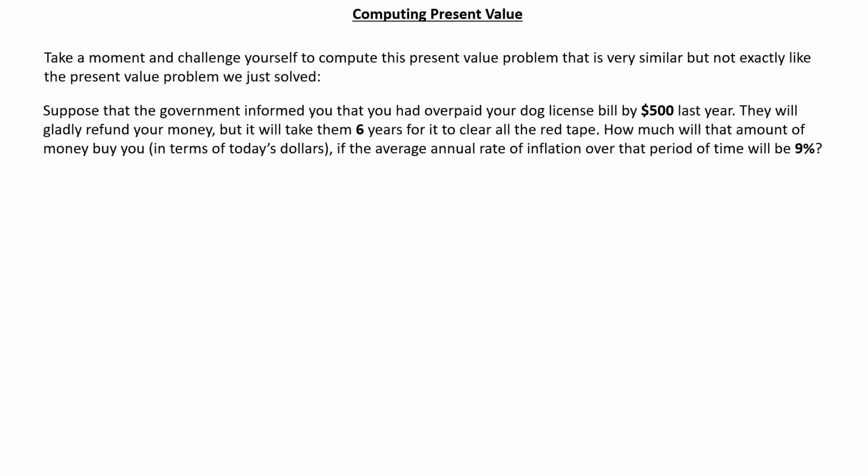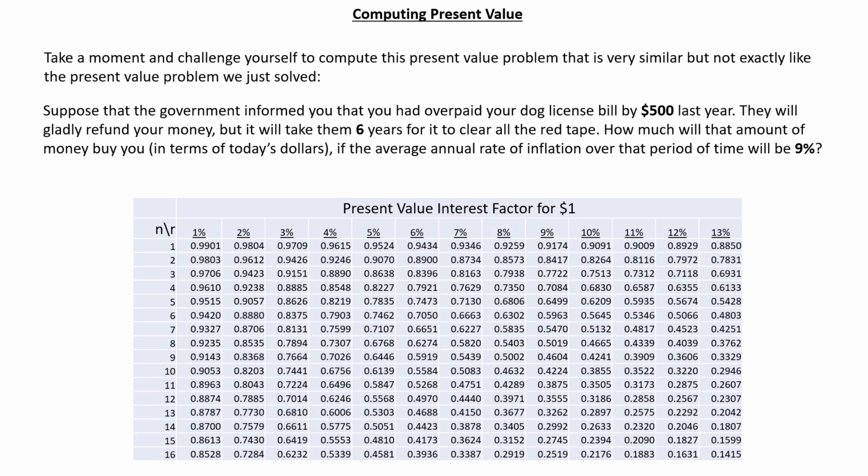How much will that $500 buy you in terms of today's dollars if the average annual rate of inflation over that period of time will be 9%? Use this table, the present value interest factor of an amount, to solve that problem. Pause the video and come back when you've got it solved. If you had trouble, when you come back, I will explain exactly how it's done.